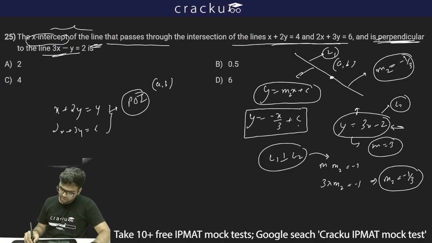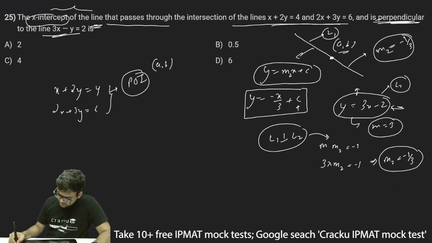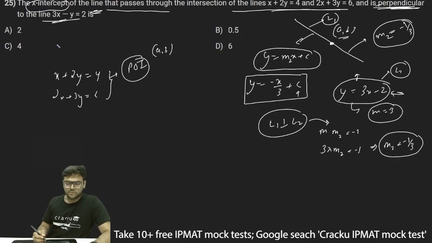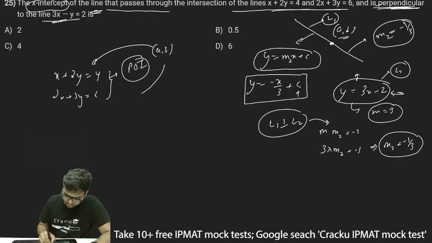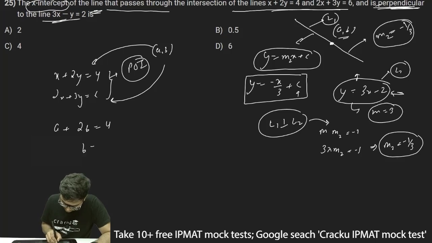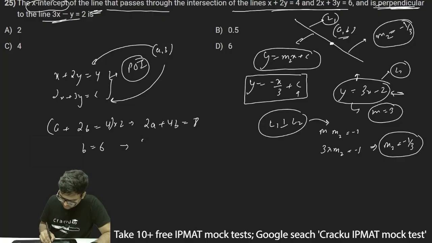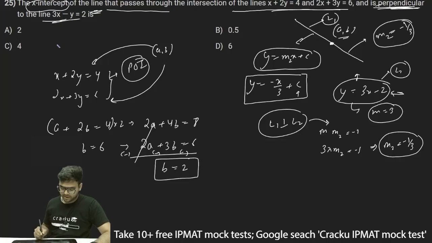Now we need to find out the constant value c. How will we find it? First we need to find the point of intersection, which is a comma b. a comma b will satisfy both the equations. So I can write a plus 2b is equal to 4 and 2a plus 3b is equal to 6. If I multiply the first equation by 2, it will become 2a plus 4b is equal to 8, and the other equation is 2a plus 3b is equal to 6. If I now subtract these two equations, 2a gets cancelled, and I'll get b is equal to 2.